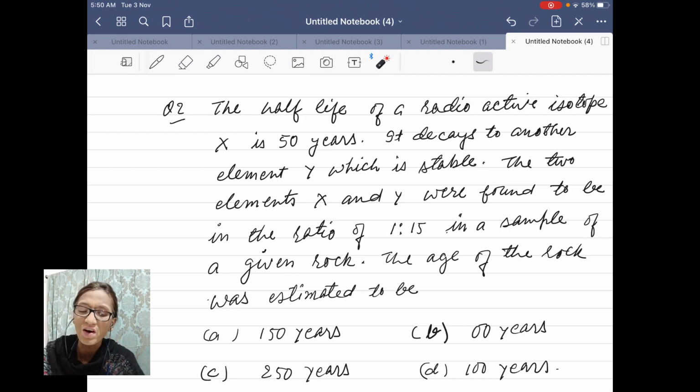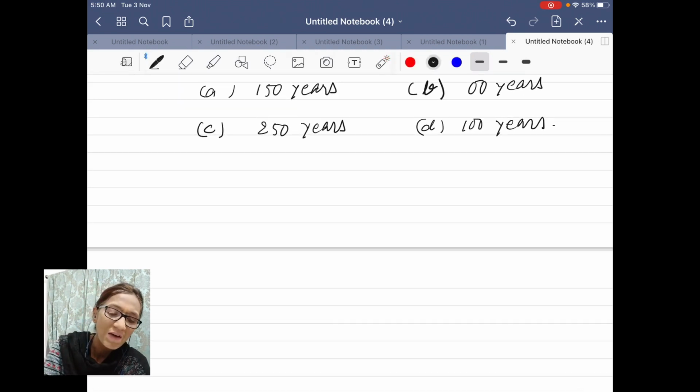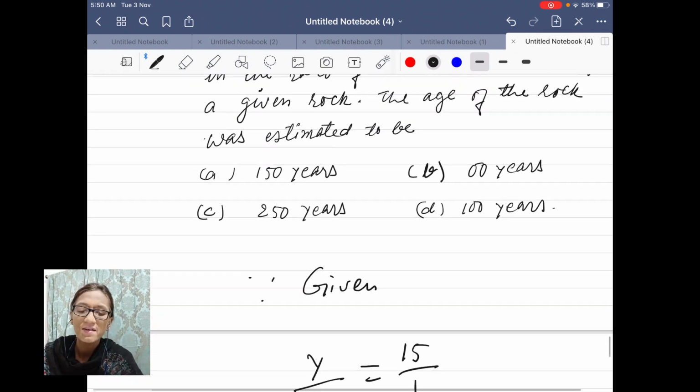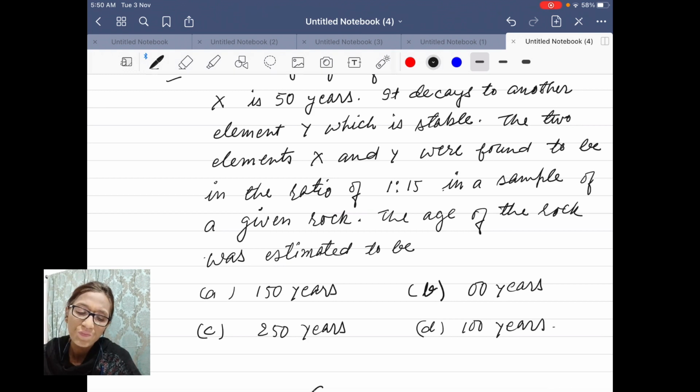So we will invert this ratio while writing the given: Y upon X is equal to 15 by 1. I have inverted it. And what you have to find? The age of the rock we are to find.